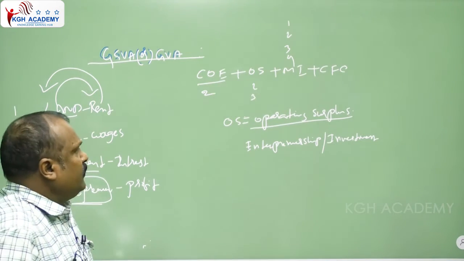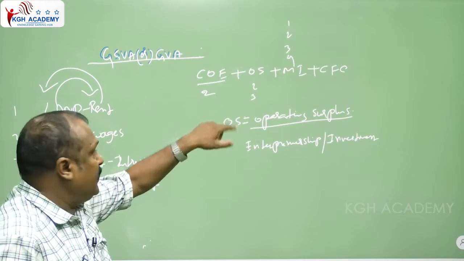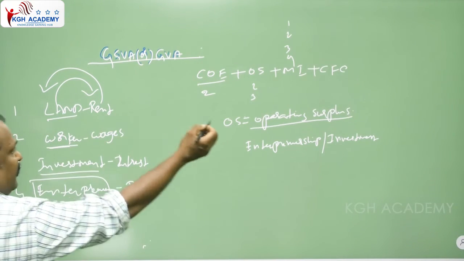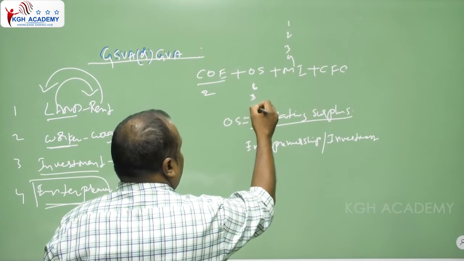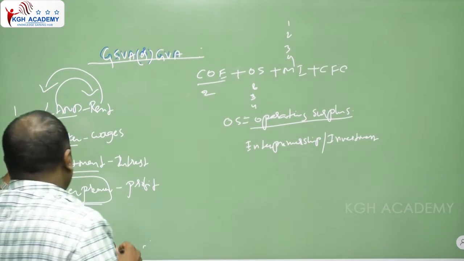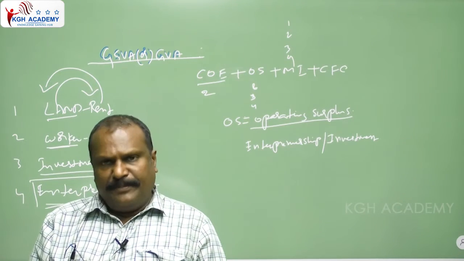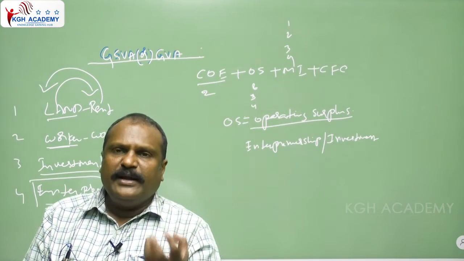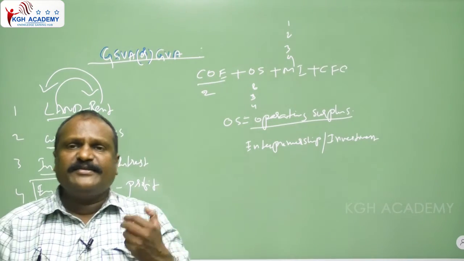Already I discussed the income from the employee, and the remaining three factors are there. See, for example, take the land or building. When the building is provided to the company, the owner gets the rent.